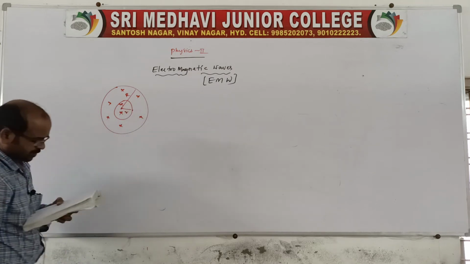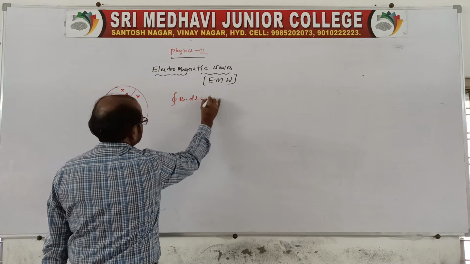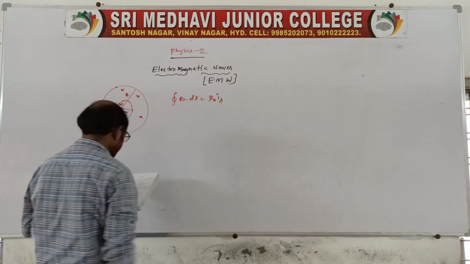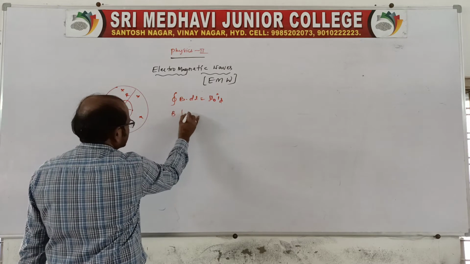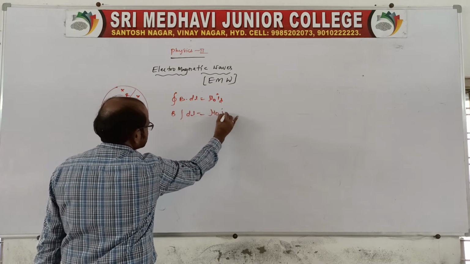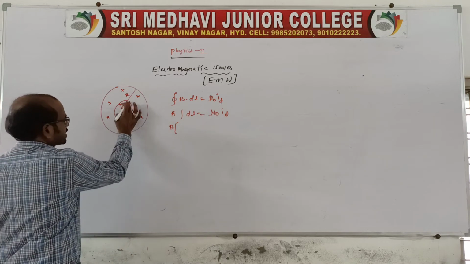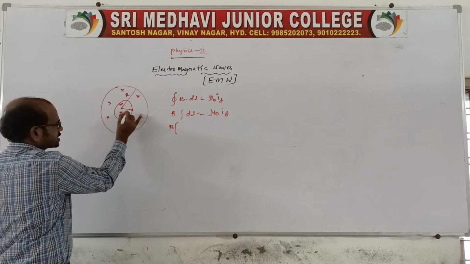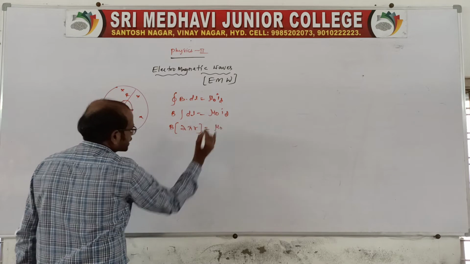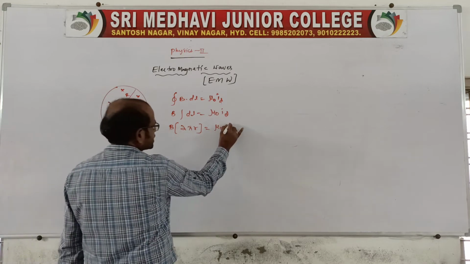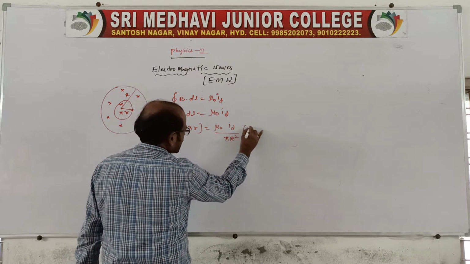the magnetic induction. Clear? According to Ampere's law, closed integral B dot dl is equal to mu naught into ID, the displacement current. For this circumference, because we are finding the magnetic induction at distance small r, it is 2 pi r, mu naught into ID, divided by the area pi R square, multiplied by pi r square.